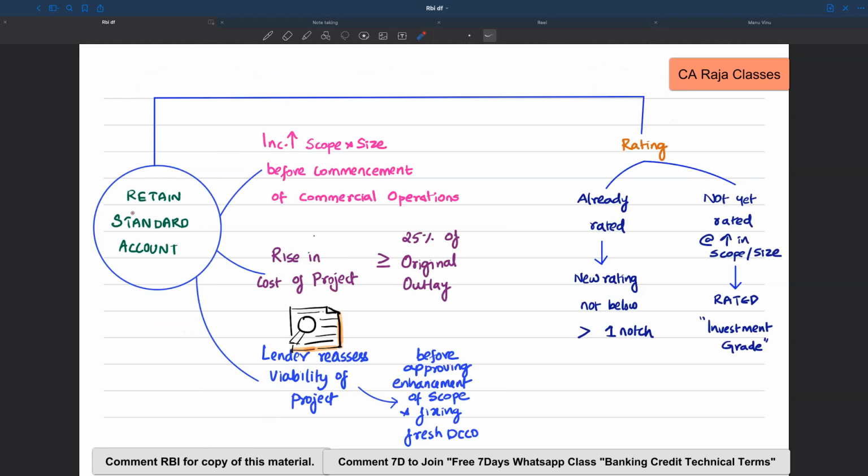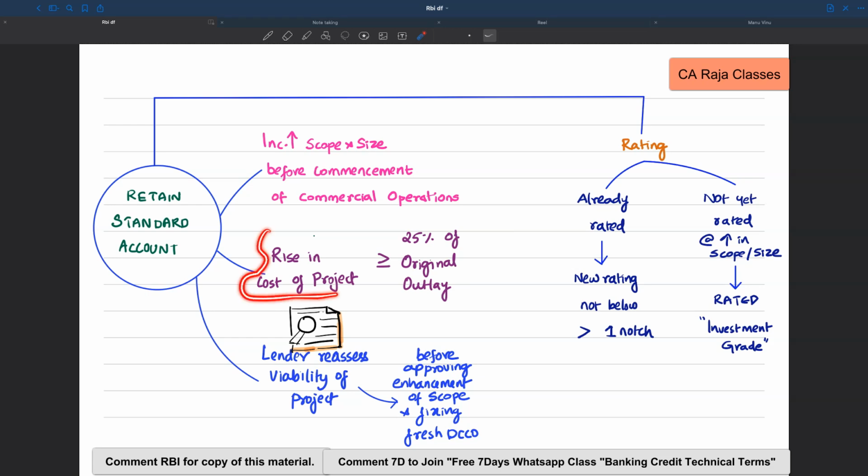Let's see. In those cases, standard account status can be retained if the increase in the scope and size of the project is happening before the commencement of commercial operations of the project itself. So look at here, the increase in what? The scope and size, that is happening before the commencement of commercial operations itself. Look at this, number 2.